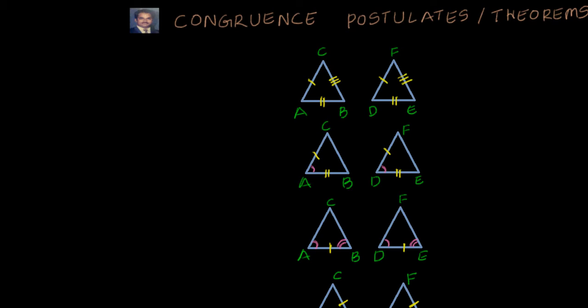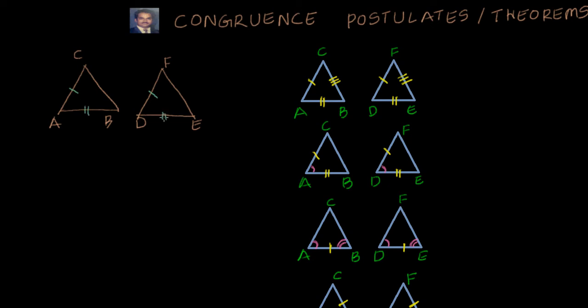In the last video, we have seen about congruence, specifically in triangles. What we understood is, for two triangles to be congruent, let's say this one has vertices A, B, C and here it's D, E, F, we should have all the lengths equal.